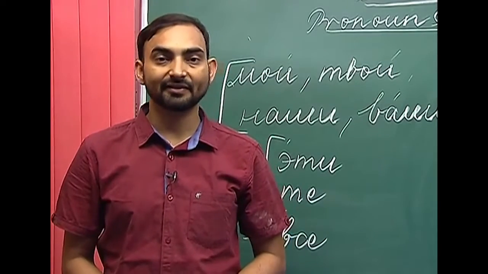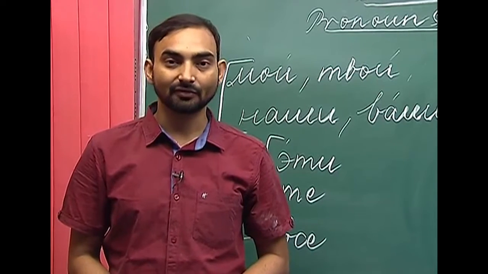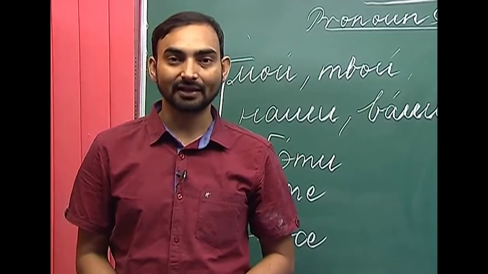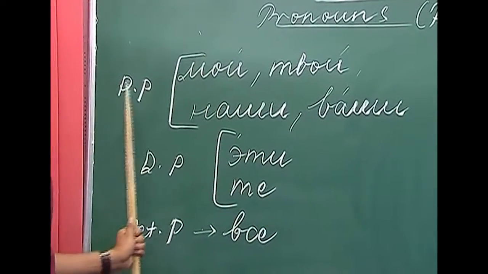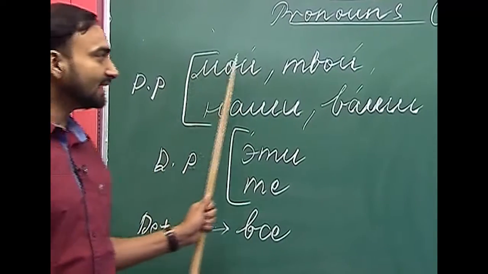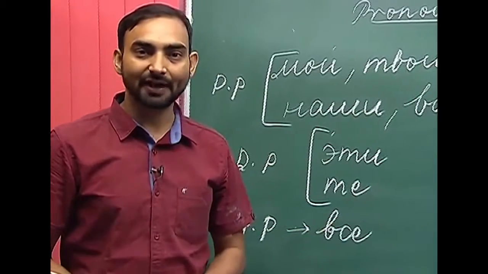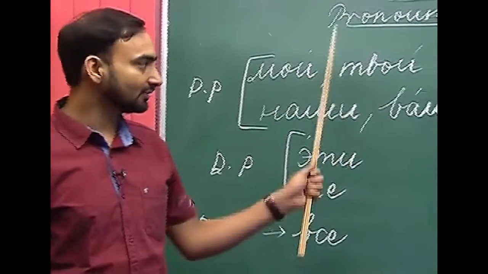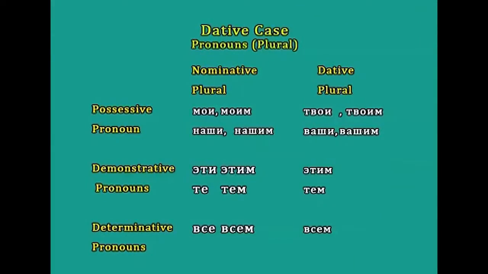We will now look at the possessive pronouns, demonstrative pronouns and determinative pronouns in plural in the dative case. How do these pronouns decline in the dative case in plural form? I have written possessive pronouns first: moi, tvoi, nashi, vashi. These are the nominative plural forms of the possessive pronouns moy, tvoy, nash and vash. What happens when these pronouns are used in the dative case?